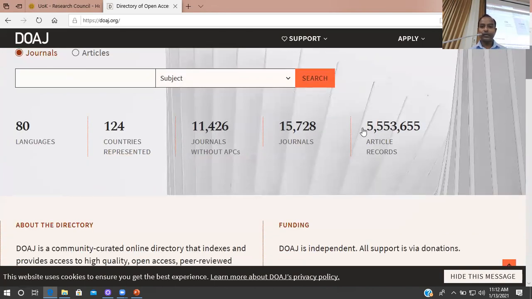So you can see that there are more than 15,728 journals.